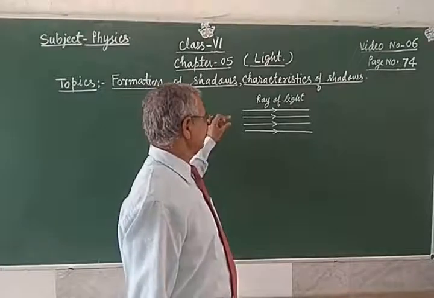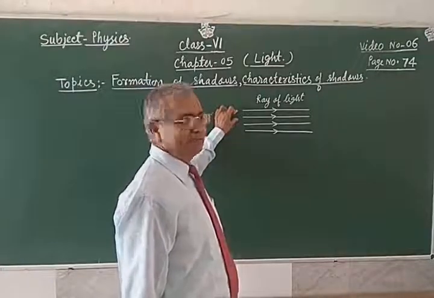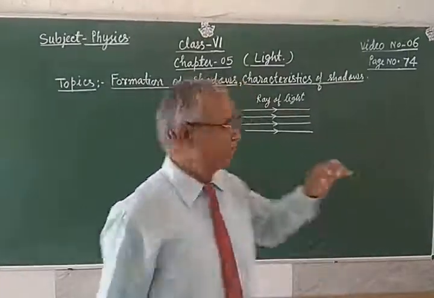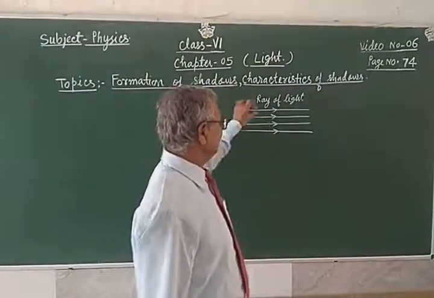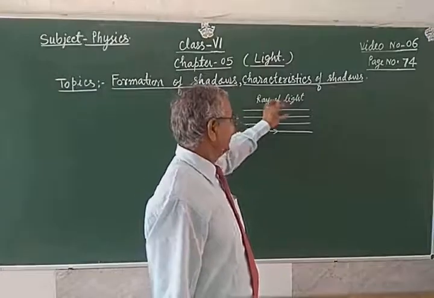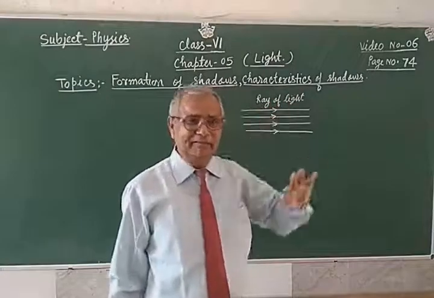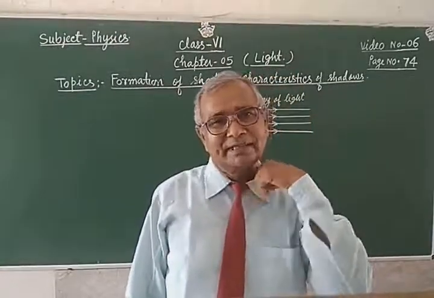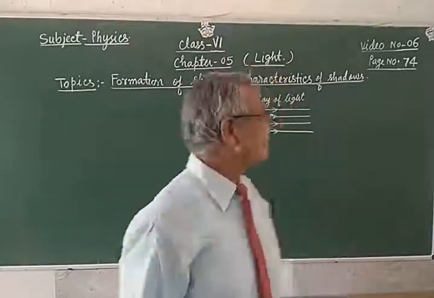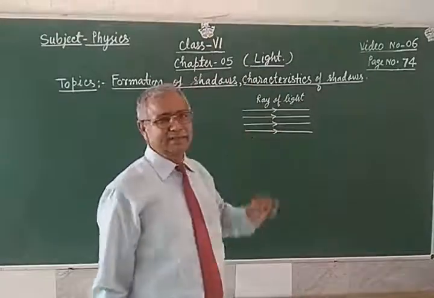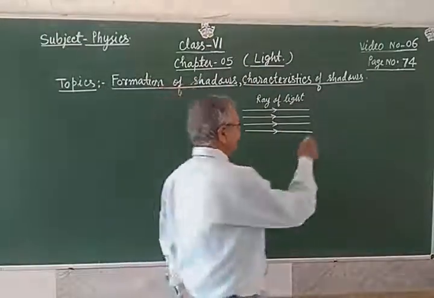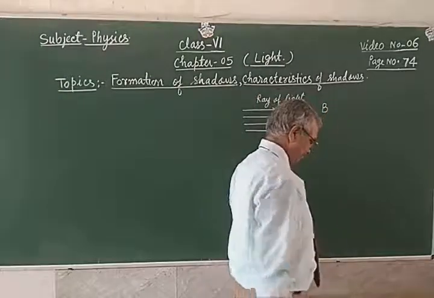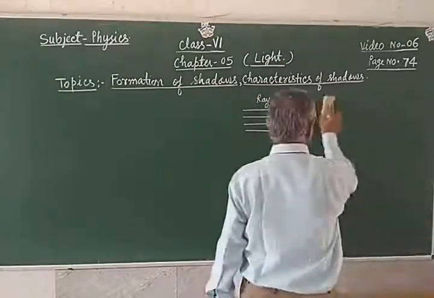The distance between the rays is equal everywhere, whether you are measuring at the beginning, in the middle, or at the end point. Everywhere the gapping between the rays is equal. So this type of rays is known as a parallel beam of light.